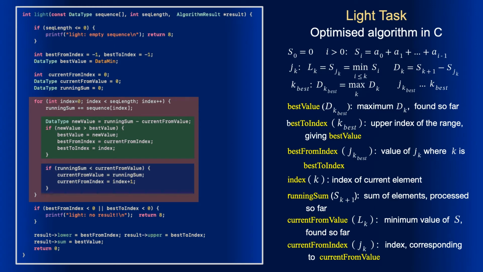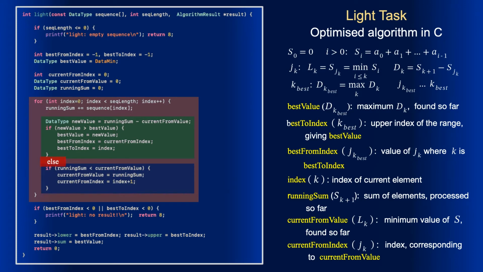This observation is essential when both updates take place in the same iteration. Such a simultaneous update will happen in the very first iteration of the loop in case the starting element of the sequence is negative. But may a simultaneous update take place after that? In other words, if I take the iteration for index 0 out of the loop and start the loop from index 1, can I place else between the operations? This allows to skip comparing the running sum if the best value was updated. The feeling is that it actually can be done.